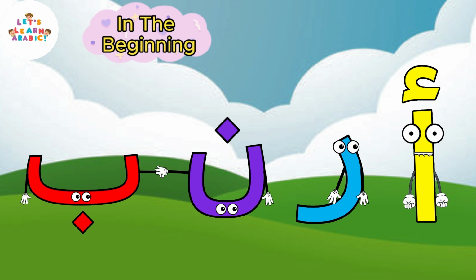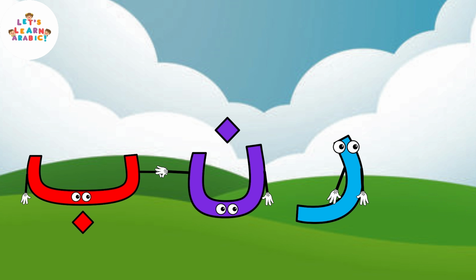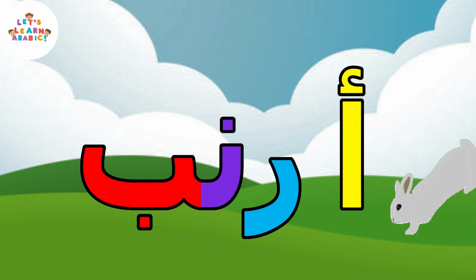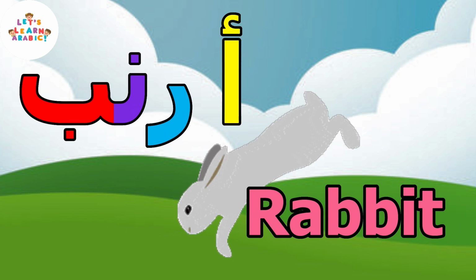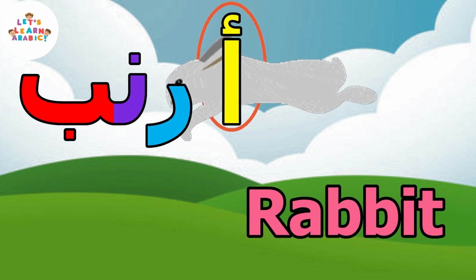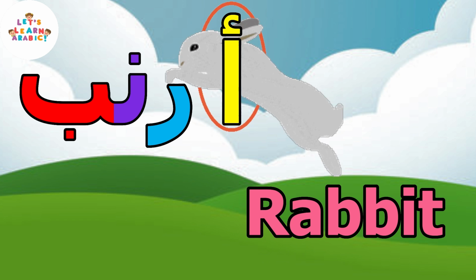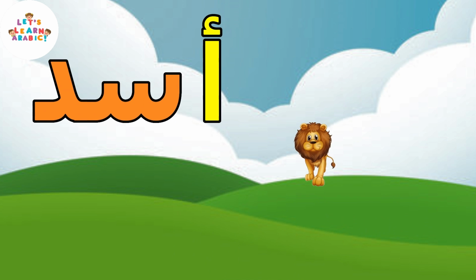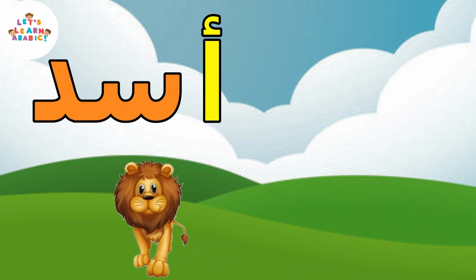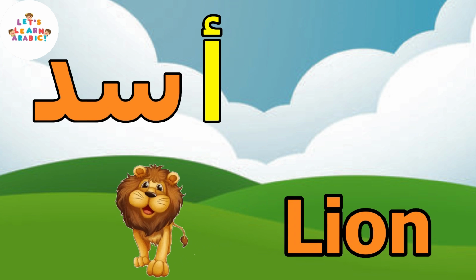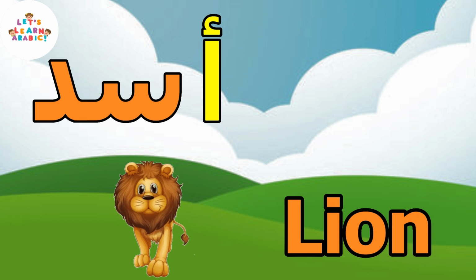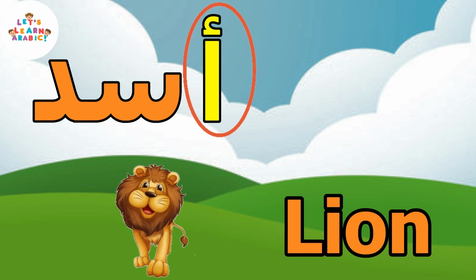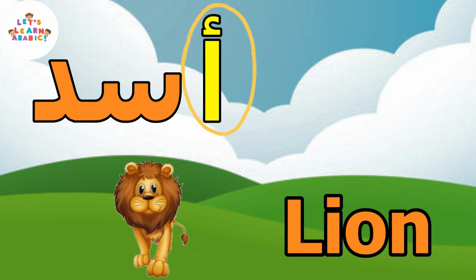In the beginning of the word, I am standing alone. Let's see this word. Arnab. Arnab means rabbit. Look at me in the beginning. I'm standing alone. Another word like asad means lion. I am standing alone in the beginning.